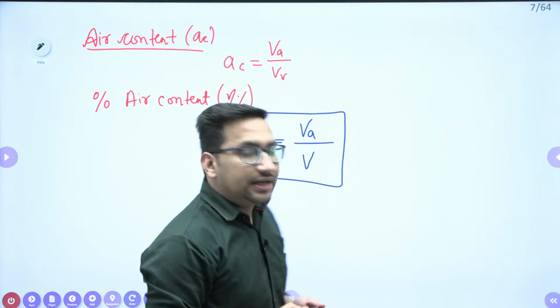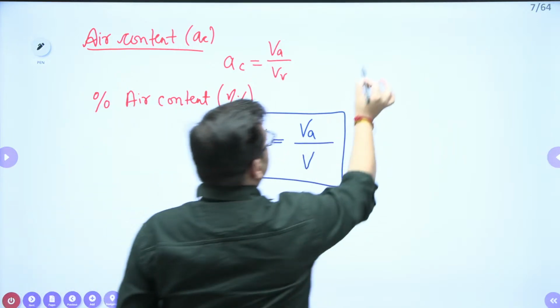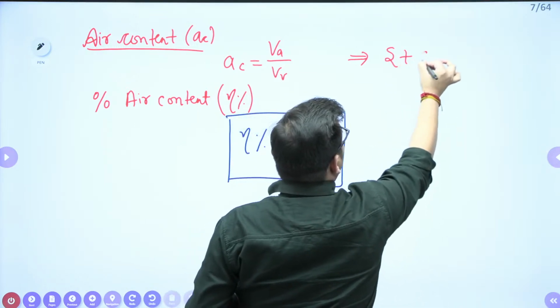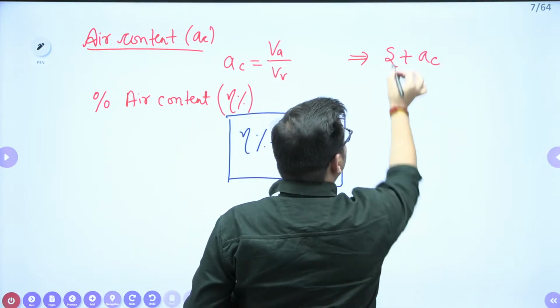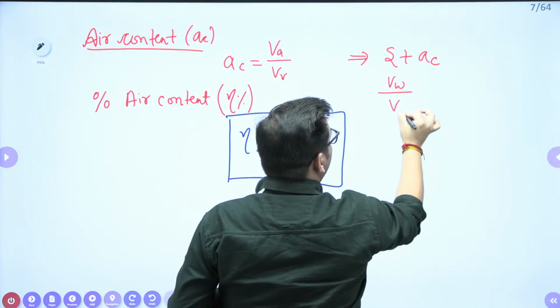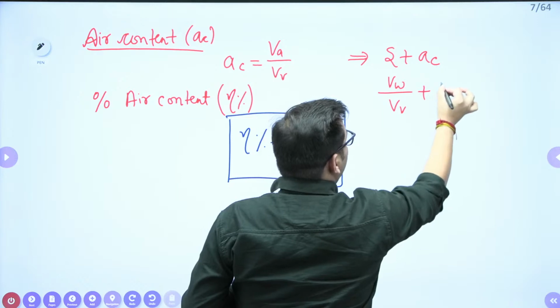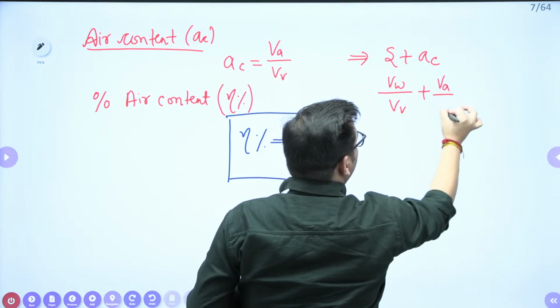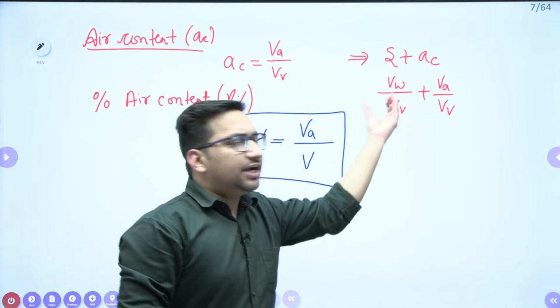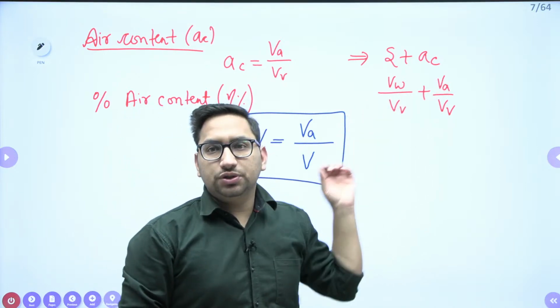Now, one important relation: if I add degree of saturation with air content, what am I going to get? Degree of saturation is volume of water upon volume of voids, plus air content, which is volume of air upon volume of voids. I know in voids it can be air, water, or both, right?